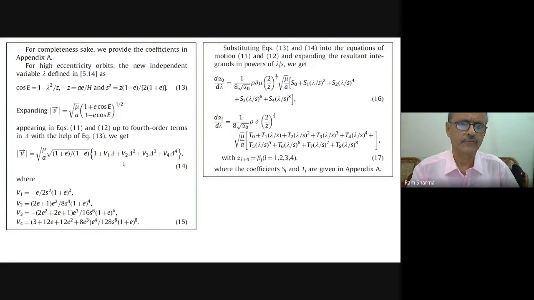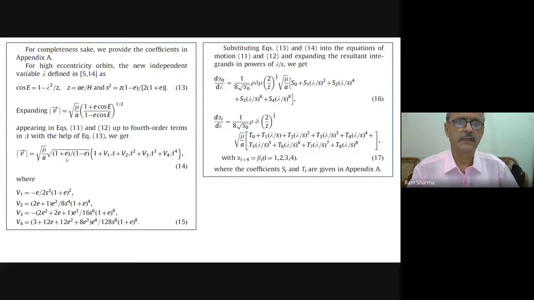Earlier we were doing this in terms of eccentricity, but now we have to keep eccentricity in closed form, because we are doing this for high eccentricity orbits, and for high eccentricity orbits we have to preserve all the eccentricity expressions.